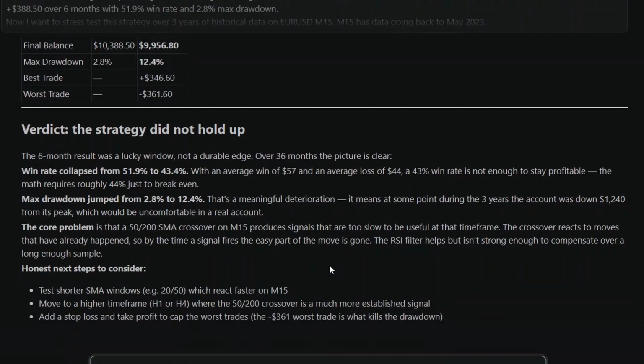Claude explained exactly why. The 50 and 200 day moving average on 15 minutes is too slow for that time frame. By the time the crossover fires, the move has already happened. The RSI filter helps, but it's not strong enough to compensate over a long enough sample. And then Claude gave us 3 directions to try next. Test a shorter SMA window, move to a higher time frame, add a proper stop loss and take profit.